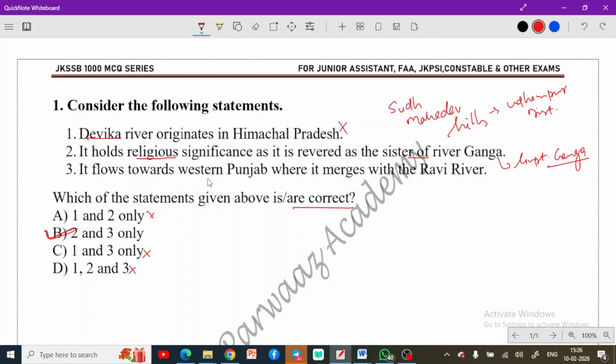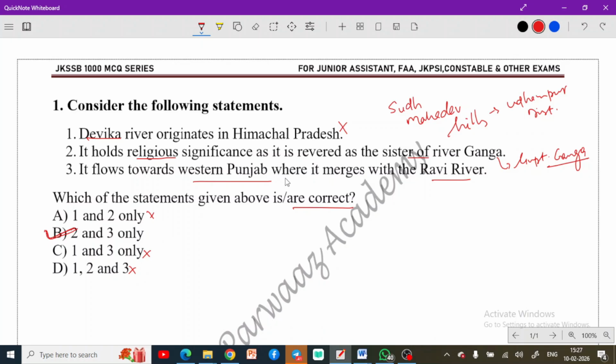Now the third statement: it flows towards western Punjab, where it merges with the Ravi river. Yes, this is correct. It flows towards Punjab, flows through Udhampur and merges with the Ravi river in Punjab. You have to remember this fact as well. So these two statements are correct and the first one is not correct. So the answer is clear from this.